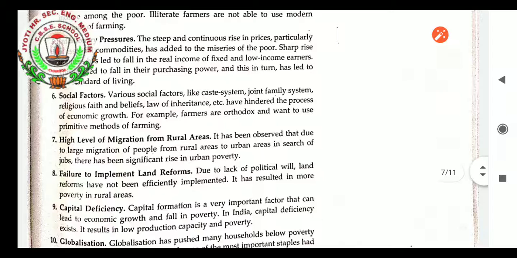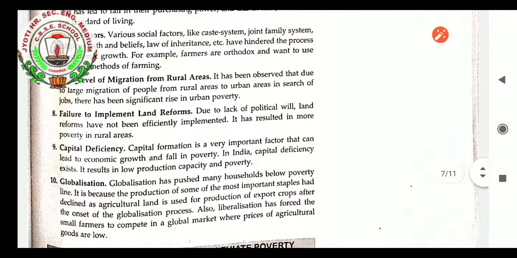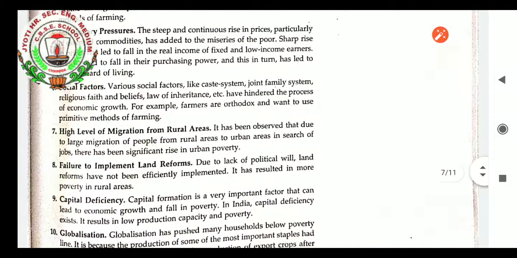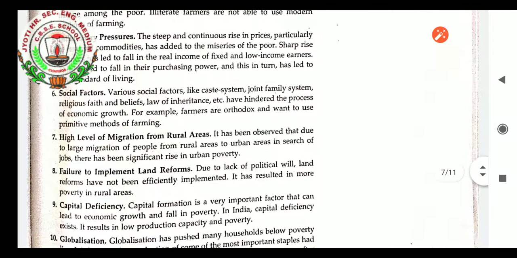Social factors. Various social factors like the caste system and girl child education barriers are again creating poverty. Joint family system, religious faith and belief, law of inheritance, etc. have hindered the process of economic growth. For example, farmers are orthodox. They do not want to change to the new method of farming, which is much more specialized for them.